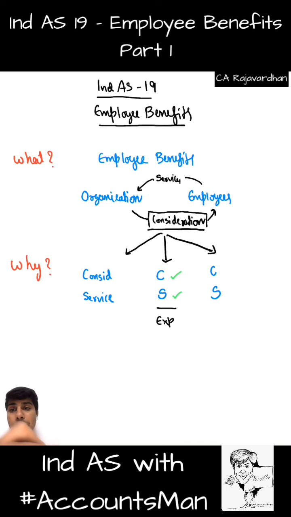But it becomes a very interesting case where the employee has given me the service, but I have failed to give him the consideration. Then what has happened? He has done his job, but I have not done my job of paying him. It is called outstanding. You get this? So this is what we call as liability. So a liability has to be recorded in this context. That is to be given by the employee benefit standard. It will tell how to recognize this liability, how much to recognize, when to recognize, how to treat it, how to present it, and what are the disclosure requirements with regard to same.